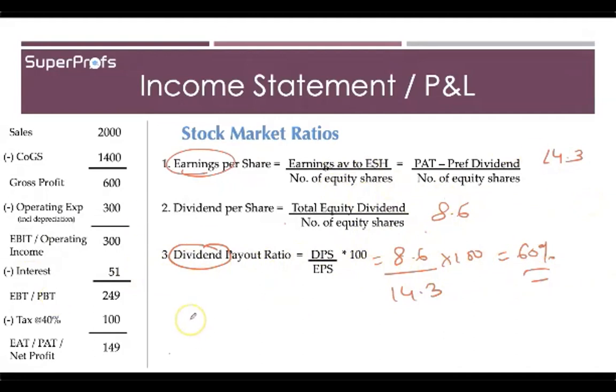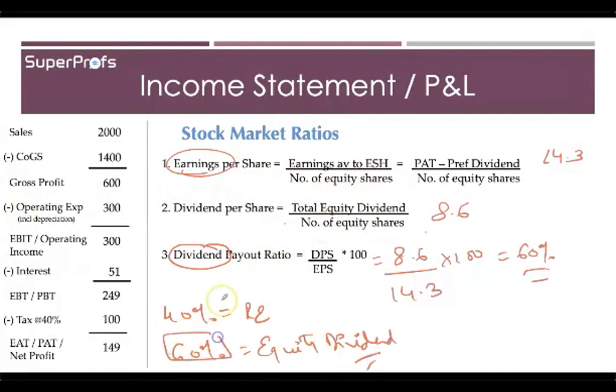You remember that in appropriation of profits, we had taken 40% of the earnings available to equity shareholders as retained earnings, right? Which means that 60% of the earnings available were the equity dividend, right?